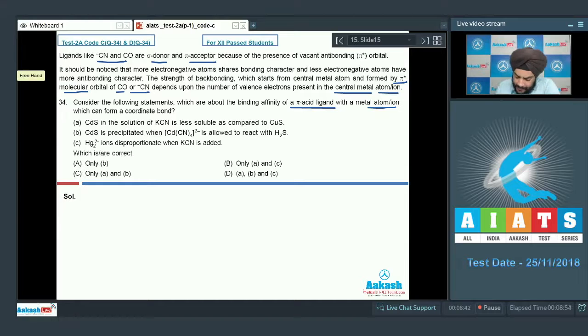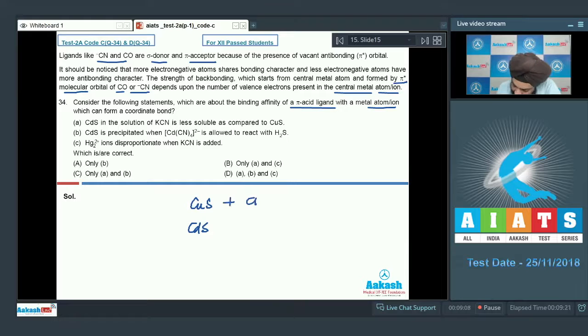If you look at the first statement now, CdS in the solution of KCN is less soluble as compared to CuS. Students, this statement is correct and it is in fact used as a differentiating reaction to separate Cu and Cd. So we have CuS and we have CdS.